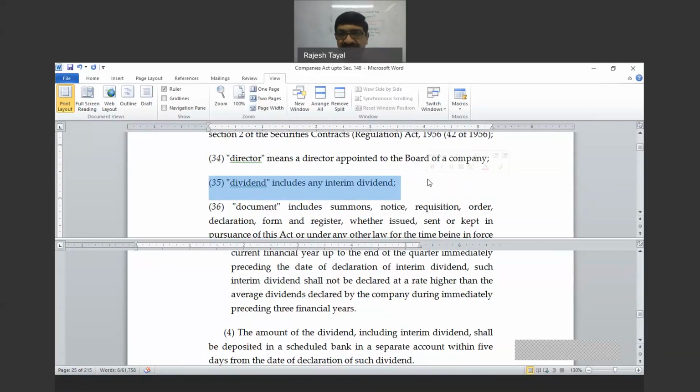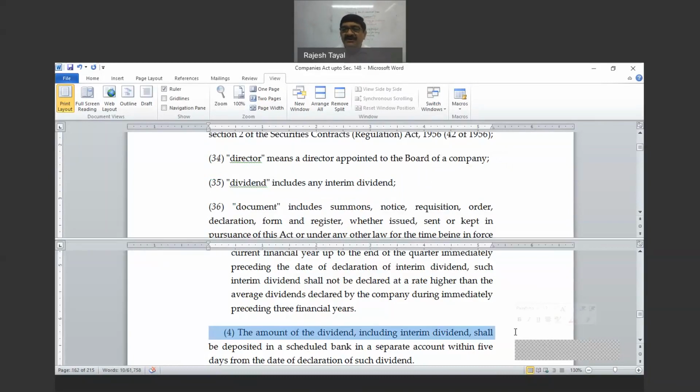Section 2, subsection 35, this defines a dividend. Tamil, good morning. So dividend includes interim dividend. Then why it is given here, again I fail to understand. Why it is given here? Not required. Right? So whatever provisions are applicable to dividend, all those are equally applicable to interim dividend also. So this was not required.